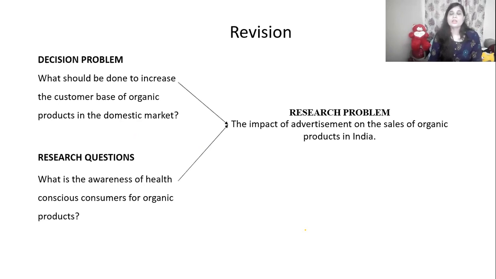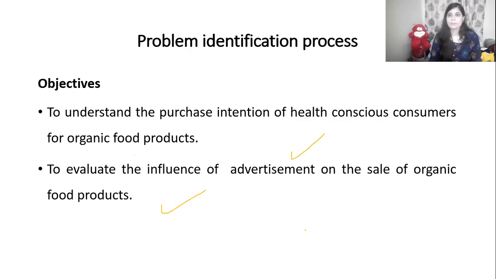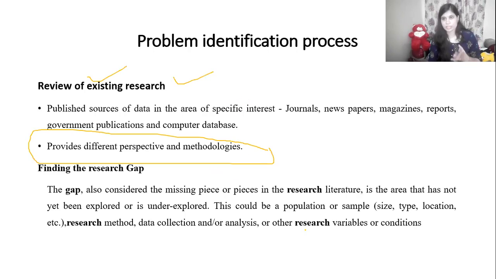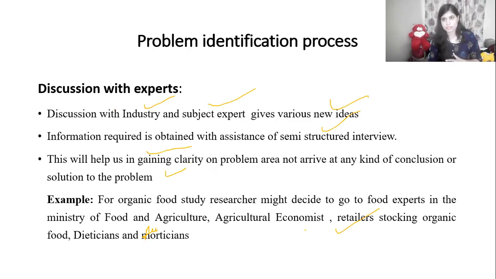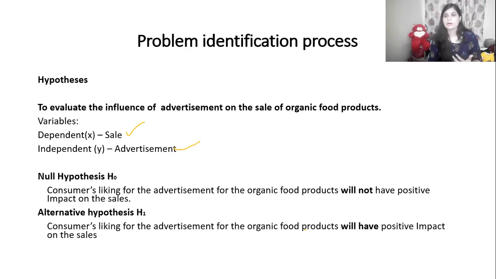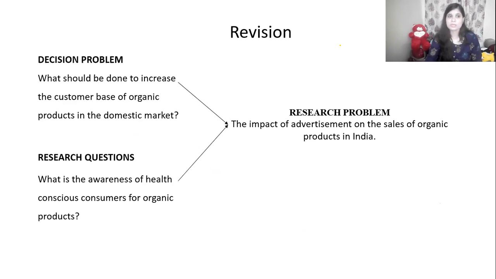So this is about formulating the problem. First, we have to understand whether it is a researchable problem or a non-researchable problem. The research problem is like a decisional problem for the management: what should be done to increase the customer base for organic products in the domestic market? Management wants to take a decision upon this particular situation.